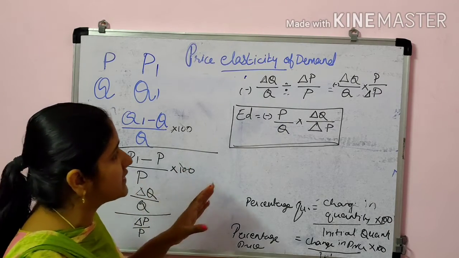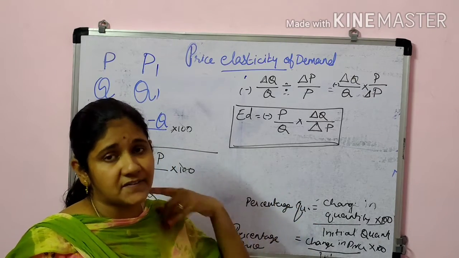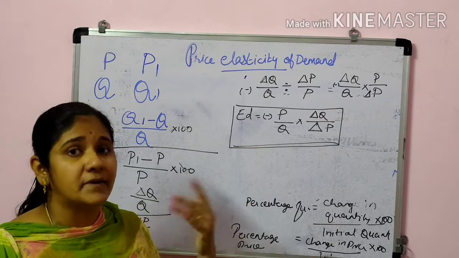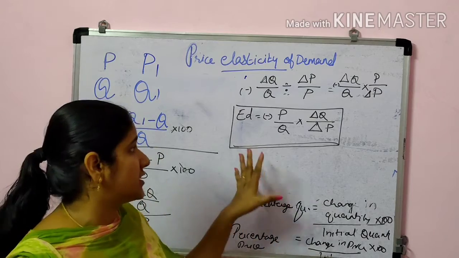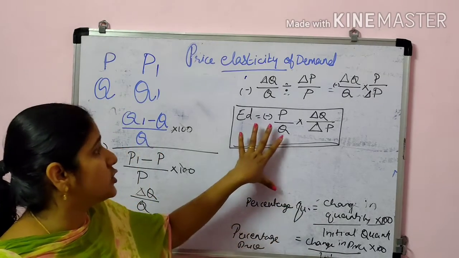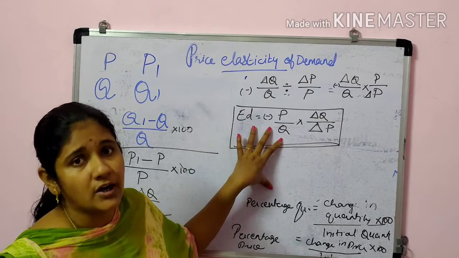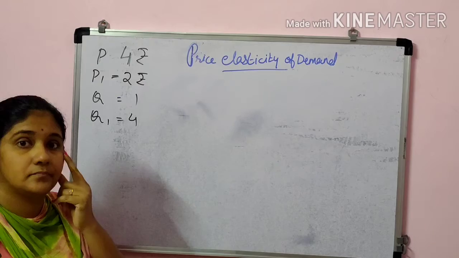Elasticity of demand is the ratio between the percentage change in quantity demanded as a result of a percentage change in the price of a commodity. That is elasticity of demand, and this formula you have to learn like this. Okay. Now I will do two numericals for you according to this formula.